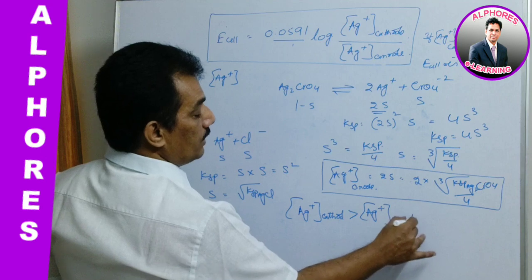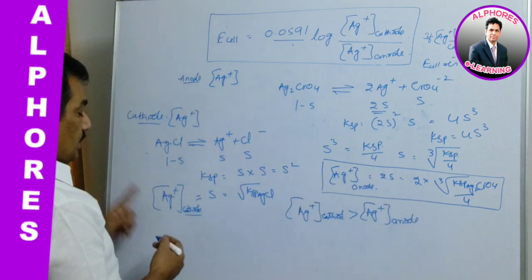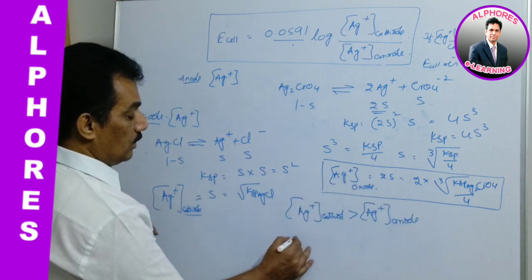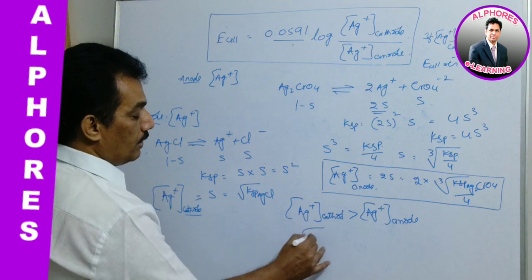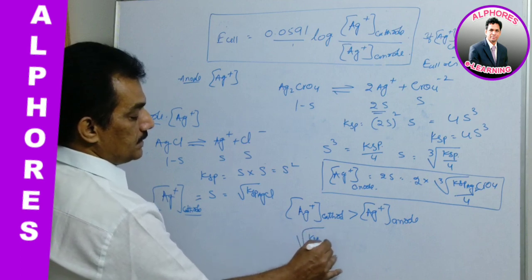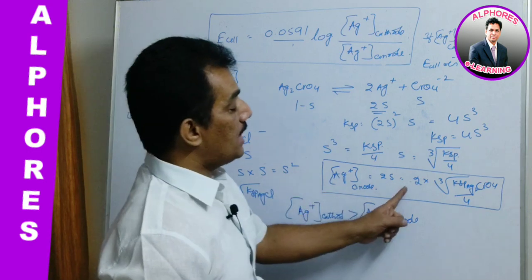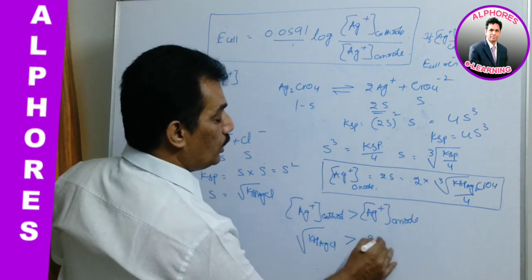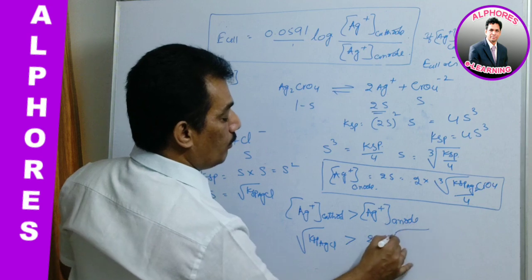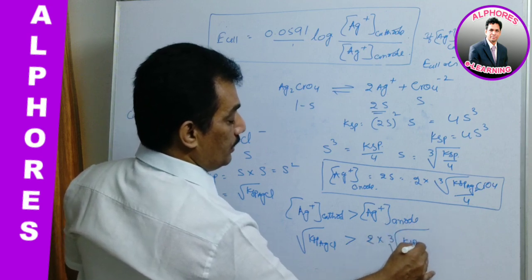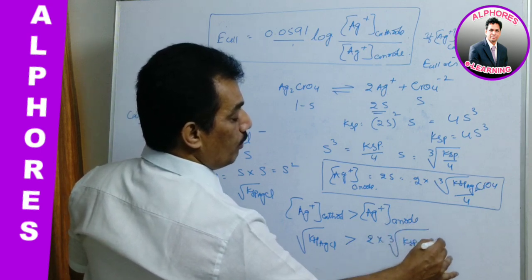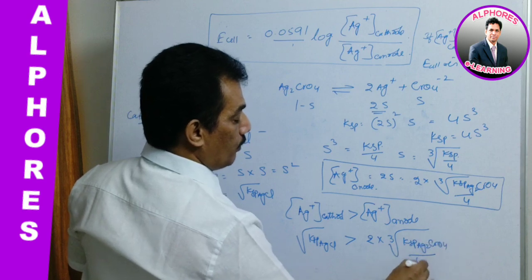This is the condition we require. That means the Ag plus cathode, which is nothing but root of Ksp of AgCl, should be greater than Ag plus anode, which is nothing but 2 into cube root of Ksp of Ag2CrO4 by 4.